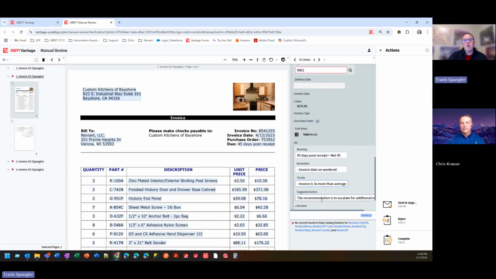And the cool part here is that the software, by seeing these 3 different points, meanings, anomalies, trends, is telling us, hey, we're going to ask you to escalate this one for additional review. So maybe we need to call the supplier. Maybe we need to get a team lead or a supervisor in place, or a buyer, even if it's something that's a little bit more critical to us. So a very cool way that we can utilize AI.